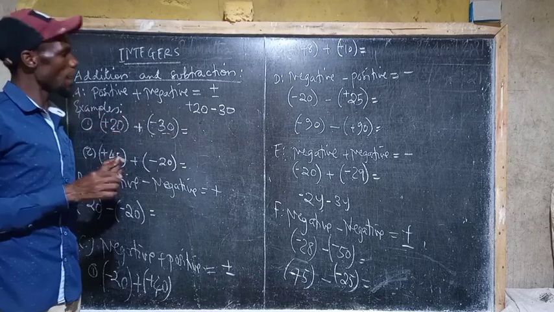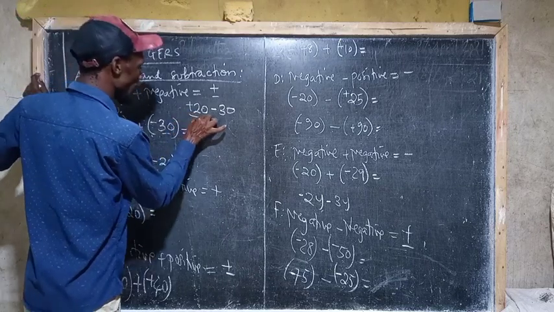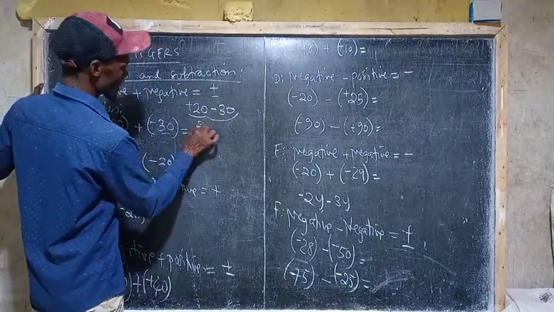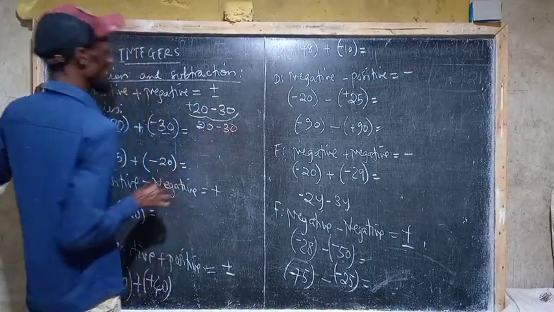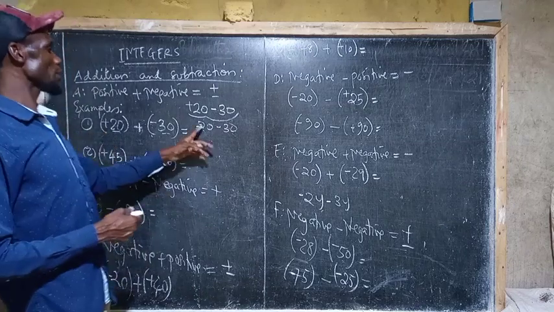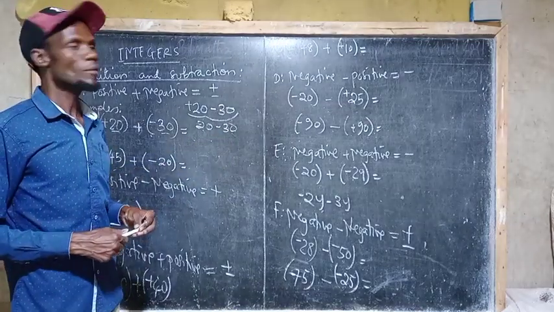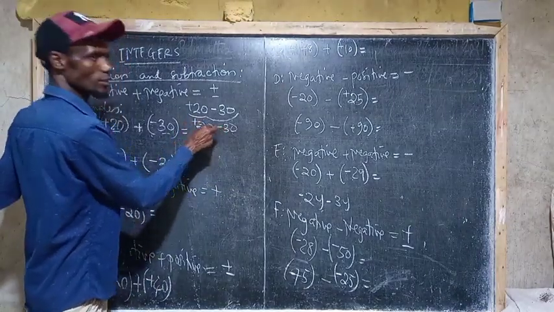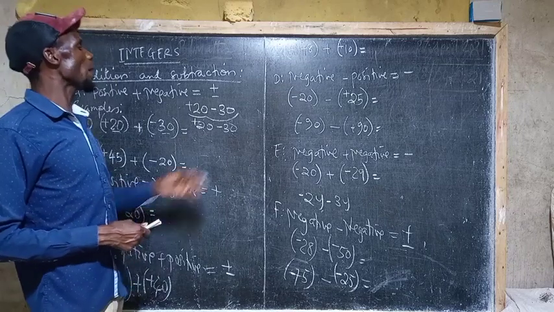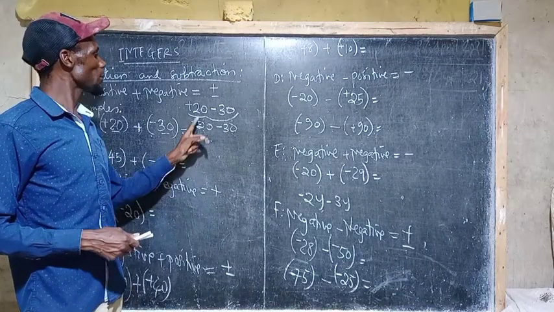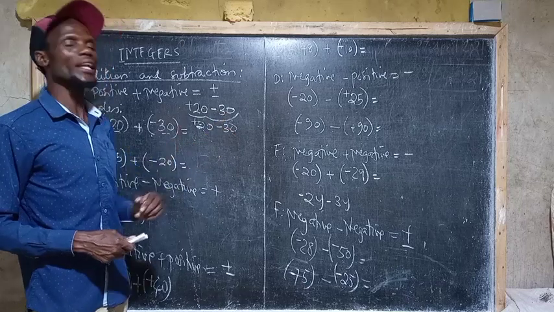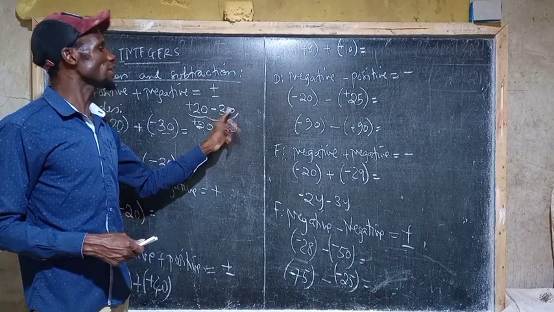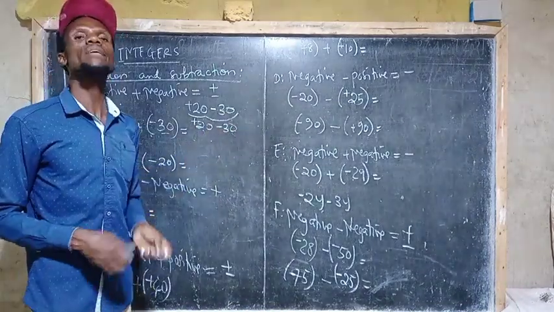So by reading this, we have positive 20 and we have negative 30. In other words, we just have 20 minus 30. Hapa ndipo wanafunzi wanasema it is impossible. 20 minus 30 is impossible. No. This is possible, because definitely this is positive and this is negative. So we look at the numbers, which number is greater than the other. Between 20 and 30, which one is greater? Automatically 30 is greater. The sign behind that greater number is negative. That will be the answer.